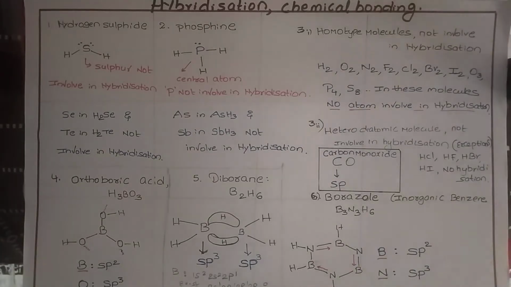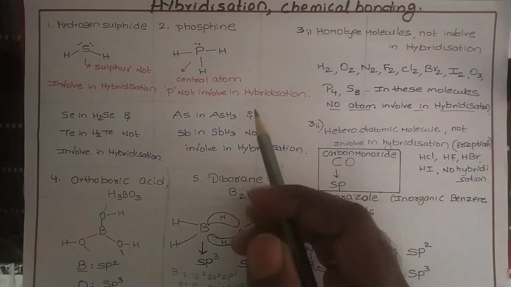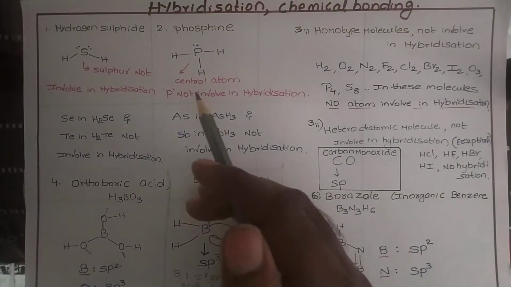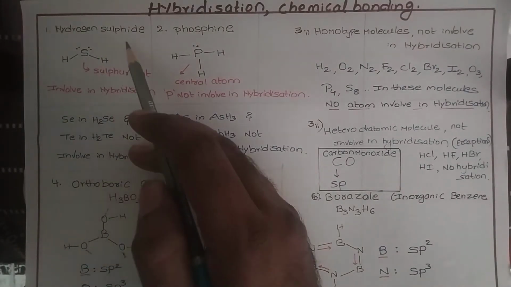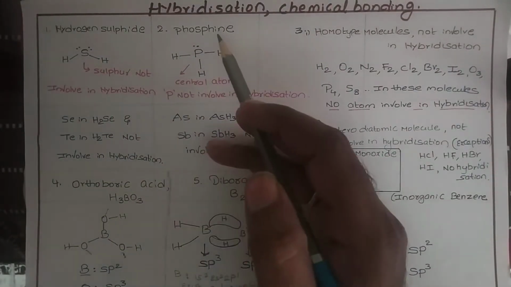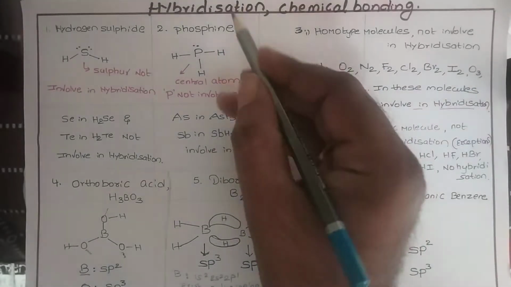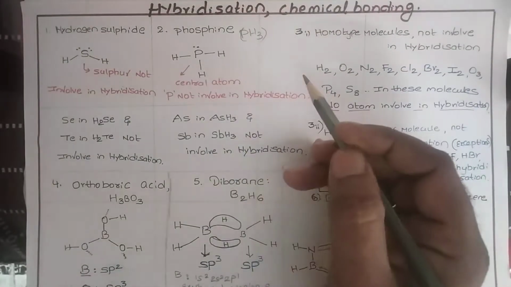Hello students, this is the hybridization concept in the chemical bonding lesson. Before going into hybridization, some exceptions are there. We will see them one by one. The first one is hydrogen sulfide, and likewise phosphine, that is the PH3 molecule.